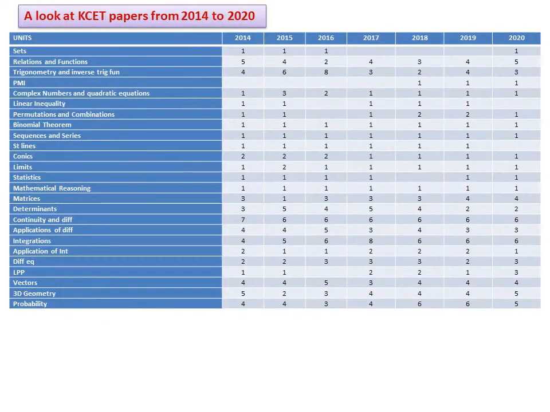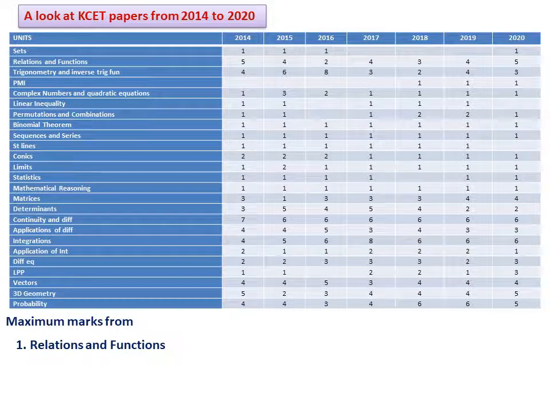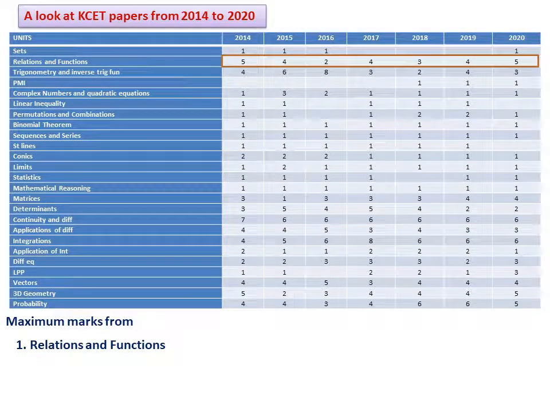Let us consider the 2014 to 2020 question papers of CET. I have prepared an analysis of this unit wise. If you closely look at the analysis, these are the things you can observe. First one, relations and functions. This is one of the units from which the maximum number of questions have appeared in all the examinations from 2014 to 2020.